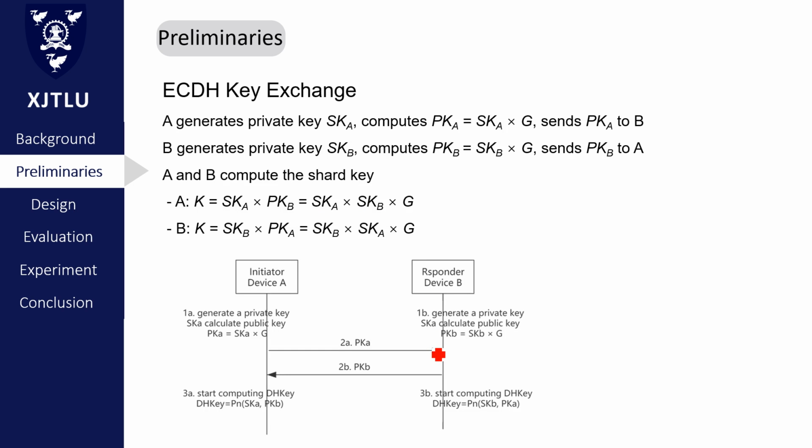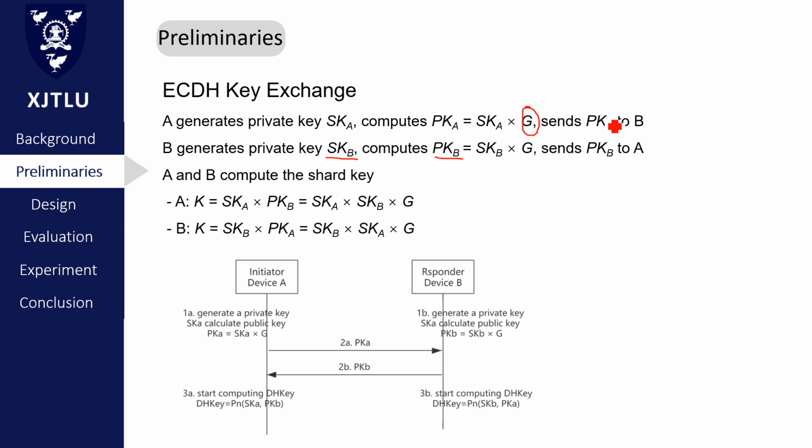In the elliptic curve Diffie-Hellman key exchange, I assume device A is the initiator and device B is the responder. Firstly, device A should generate a private key A and calculate the public key A, which equals private key A times J. J is the base point on the elliptic curve that everyone can know. And device B does similar operations to generate a private key B and a public key B.